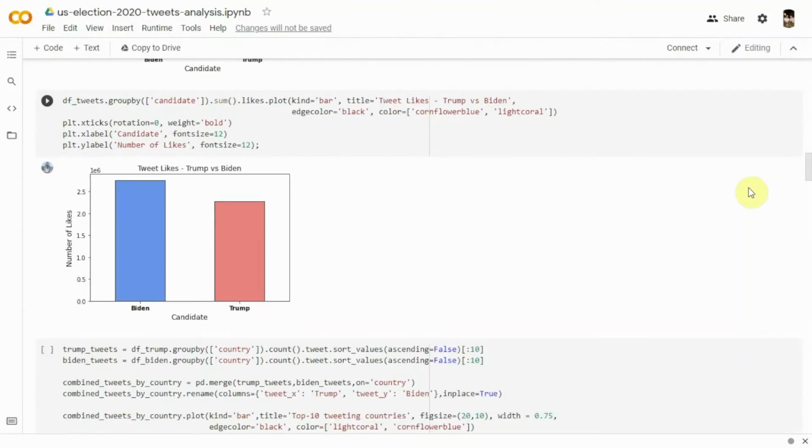Next, we move ahead to find out which candidate received the most likes on tweets from random people mentioning them. We plotted a bar chart similar to the previous one, but on the sum of likes on tweets instead of on the count of tweets. Interestingly, tweets mentioning Biden have received more likes than those mentioning Trump. This is probably because Biden is a more popular man, especially outside of America.